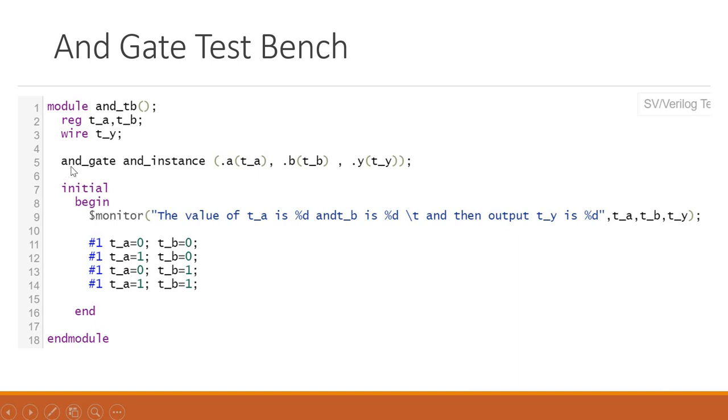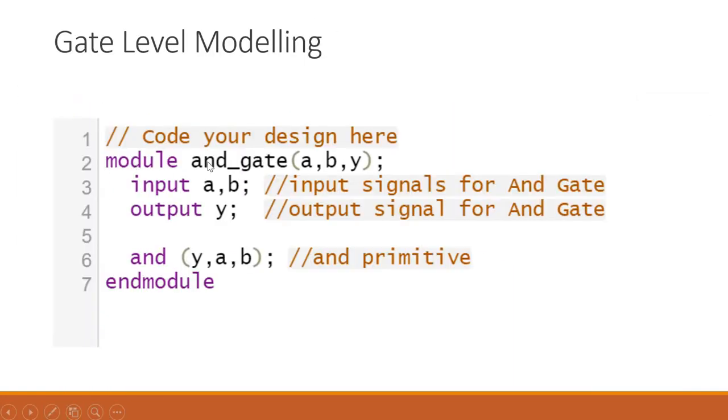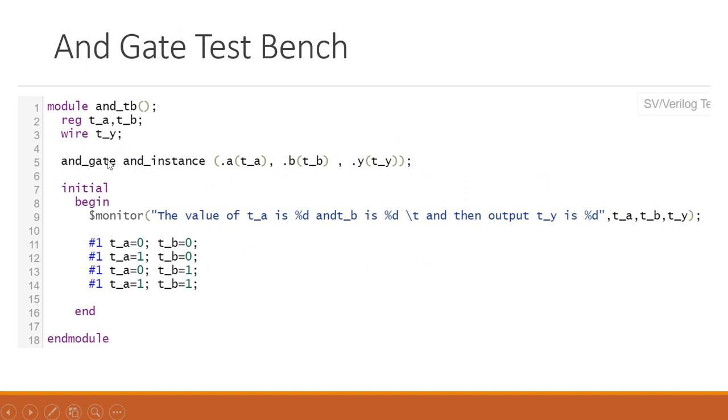Now this is the design. If you go back, you will see the AND gate. This is the name of the design. We are going to instantiate this design into our test bench. So we have taken the AND gate, and then we are going to take a name. The name is a kind of instance name. I have given it AND instance. You can give any name for this. Now this process is called instantiation. So now we are going to instantiate my design into the test bench.